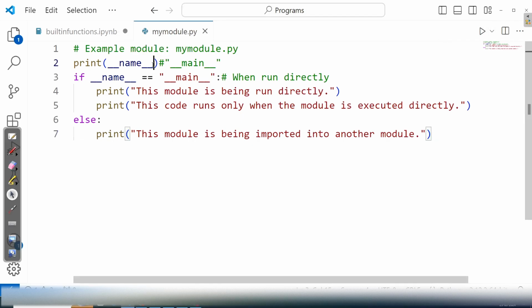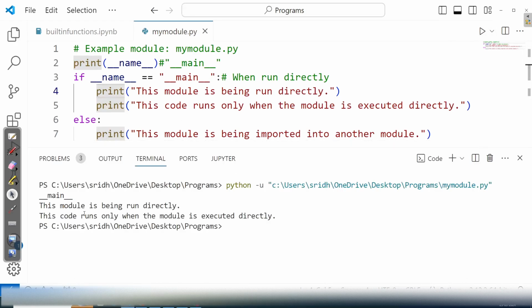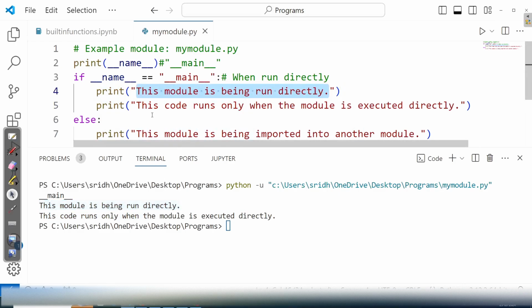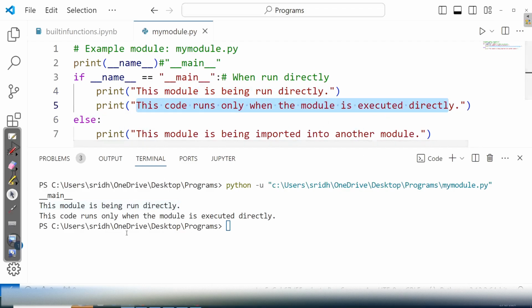When you run directly, the __name__ is set to the string literal __main__. So __main__ is printed and the two print statements in the if block are executed. Let us see the outputs. And you see __name__ is equal to __main__, and the two print statements in the if block: this module is being run correctly, and this code runs only when the module is executed directly. Those two print statements are executed.